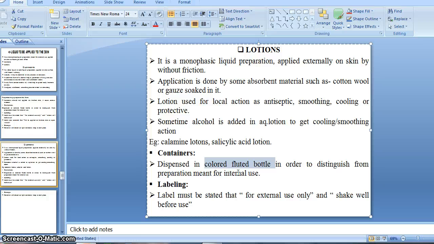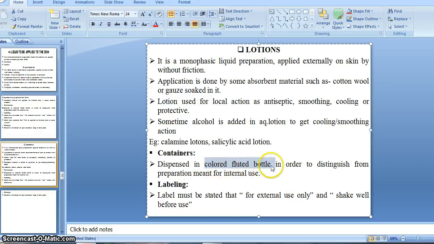It is a colored and fluted bottle, means it has an opening made in such a way that it is easily pourable. It does not have a wide mouth. It is a fluted bottle, like your general use cosmetics, like the Dettol hand wash bottle.